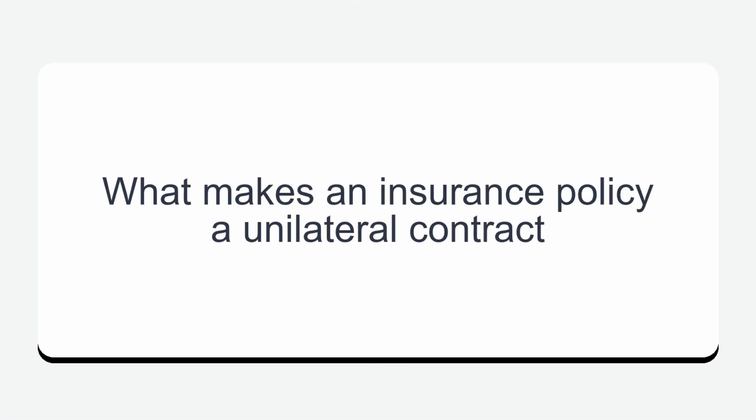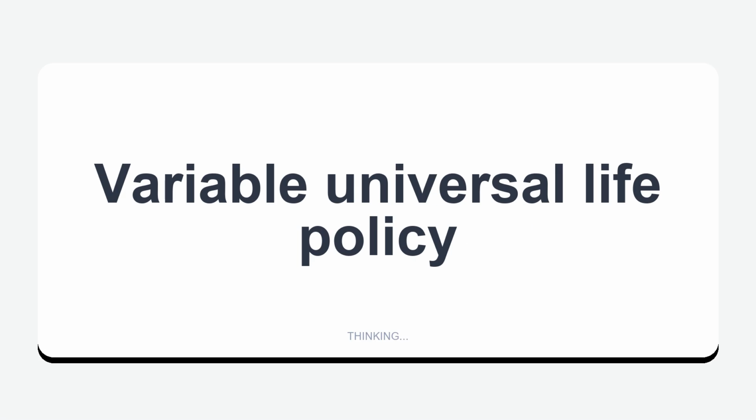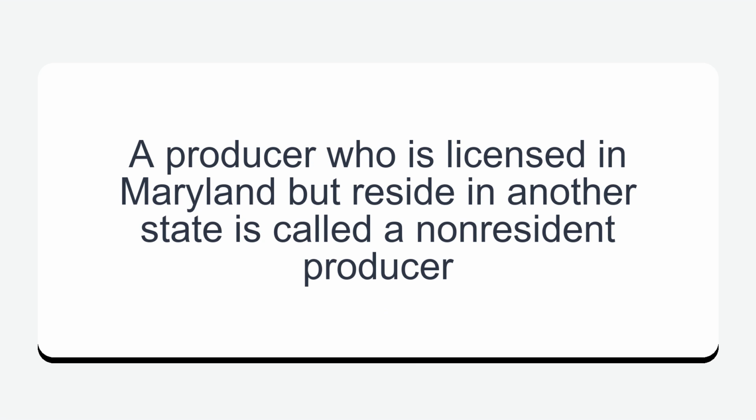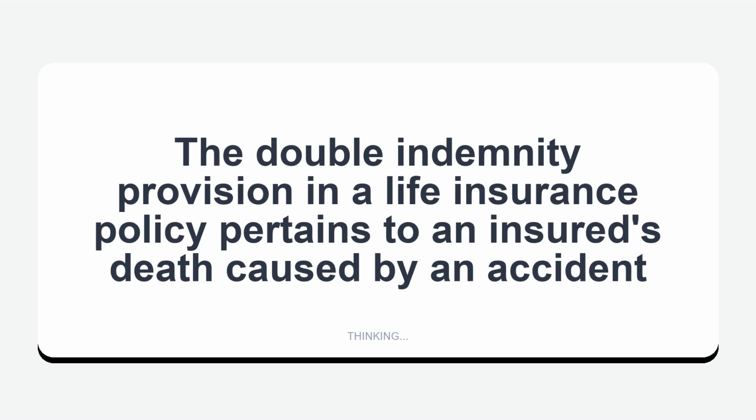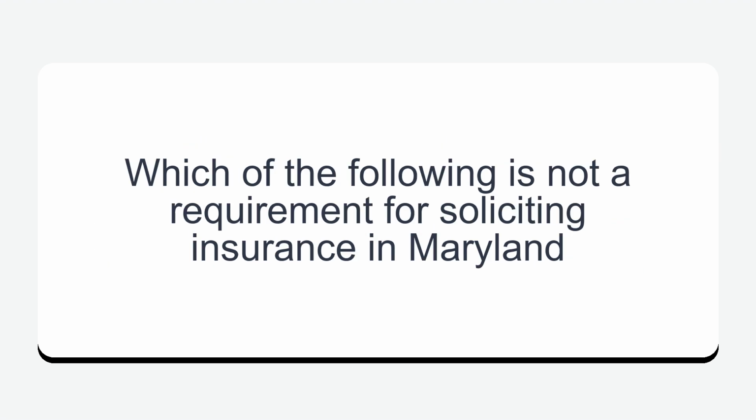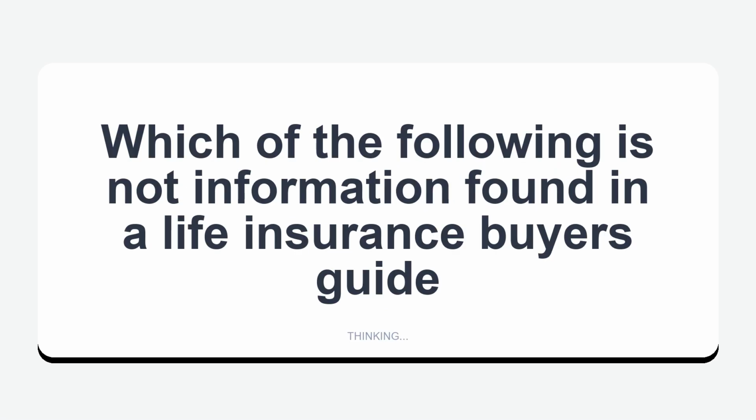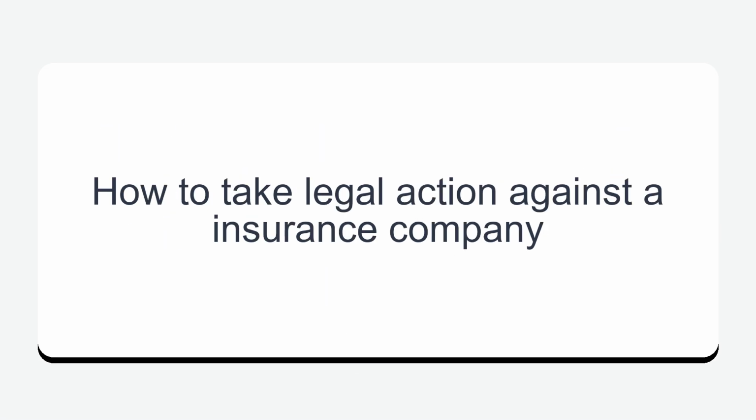What makes an insurance policy a unilateral contract? Variable universal life policy. A producer who is licensed in Maryland but resides in another state is called a non-resident producer. The double indemnity provision in a life insurance policy pertains to an insured's death caused by an accident. Which of the following is not a requirement for soliciting insurance in Maryland? Which of the following is not information found in a life insurance buyer's guide? How to take legal action against an insurance company. Family term.